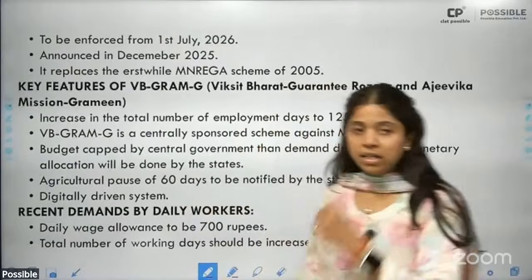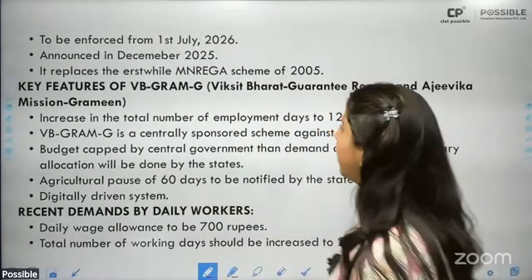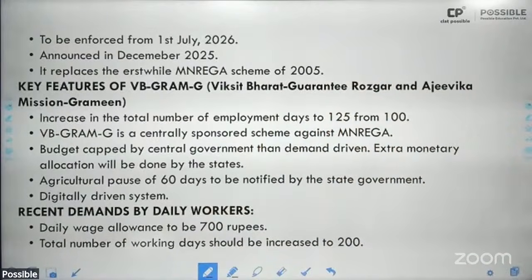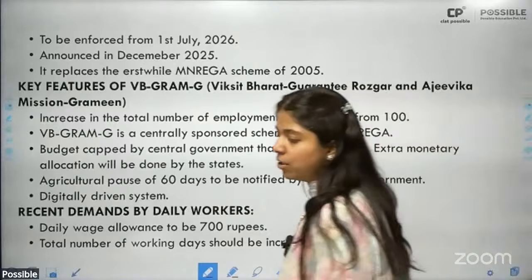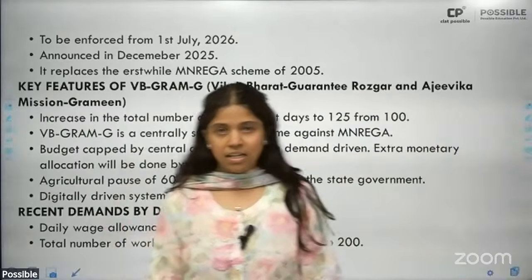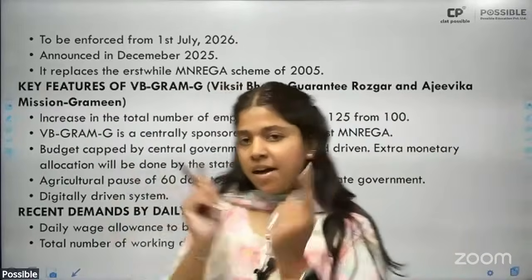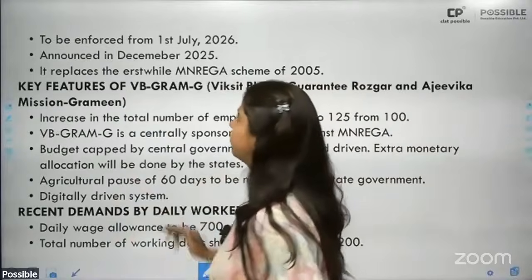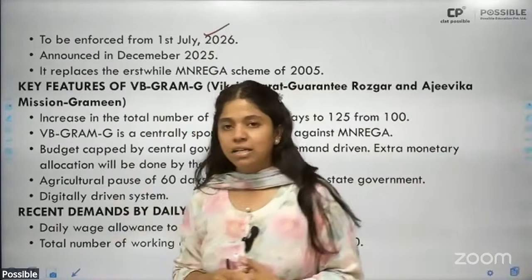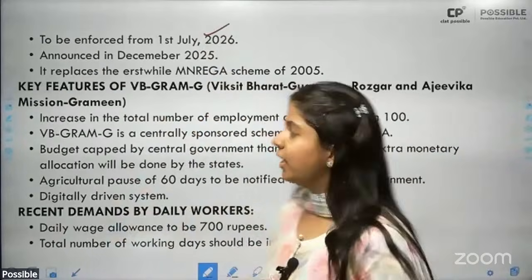All right, then VBG Ramji, Viksit Bharat, Guarantee for Rozgar and Ajeevika Mission (Gramin). This was a part of December current affairs. I have taken it up in detail there, so you can go back and revise. The new update for this month is that it has to be enforced by the 1st of July 2026.